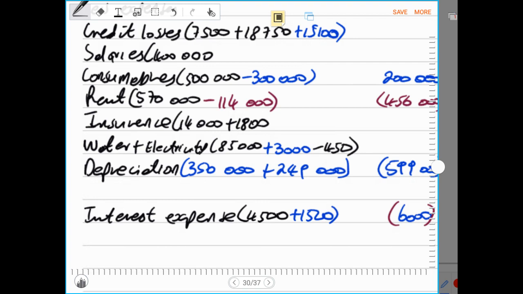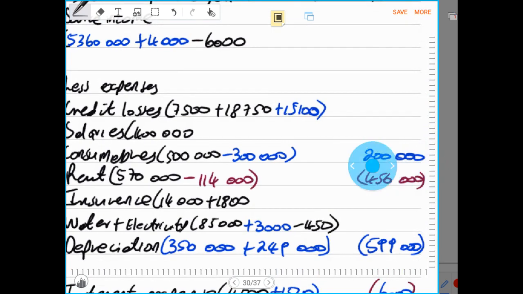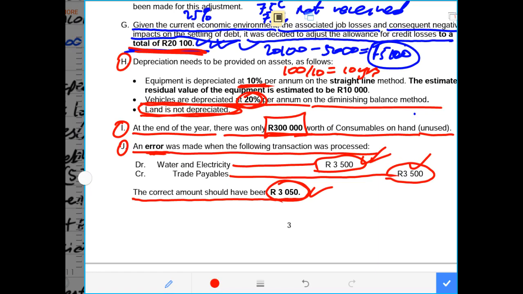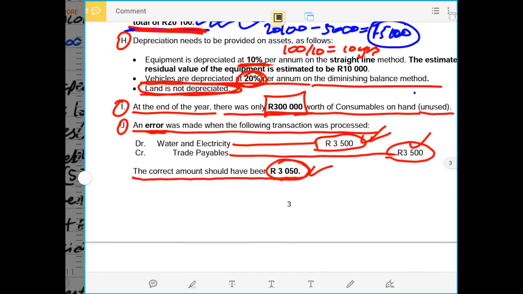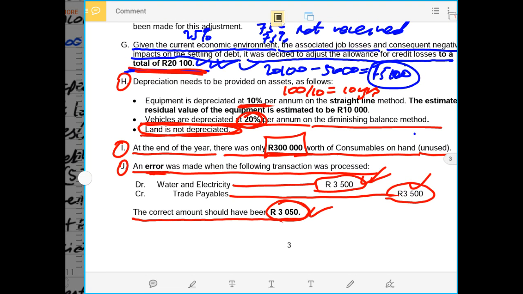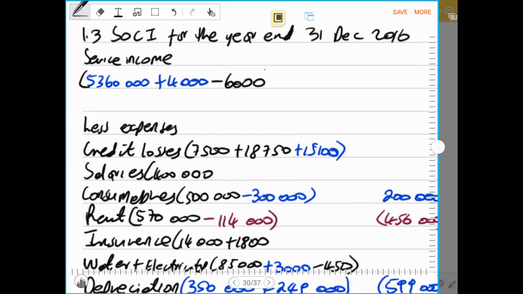So now with that, let us check if perhaps we have missed anything or not. Then we give the total of all the expenses, because now we have done all the adjustments and recorded them in their respective financial statements, and from here everything is supposed to balance. And now from here we can just do the total of all the incomes and all the expenses. Then we check if there is a profit made, then we continue from there.